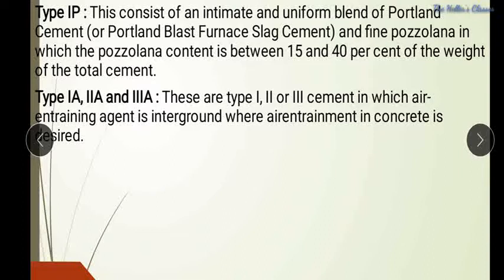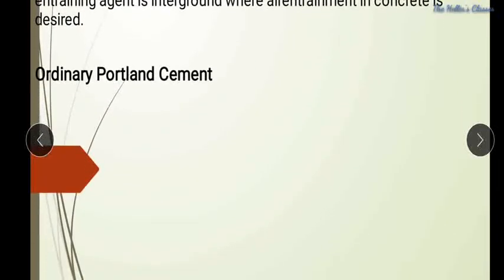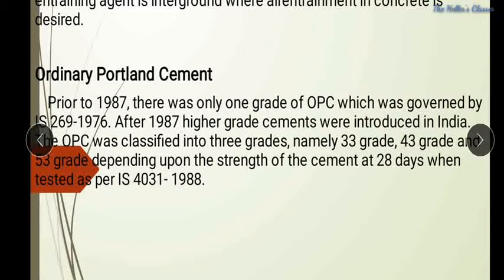Similarly, type 1A, 2A and 3A are the types of 1, 2, 3 cements in which air entraining agents are interground, where air entrainment in concrete is desired. So air entraining concrete has been classified likewise, and these are the basic classifications that we have. So now we are proceeding to the explanation of each and every category.